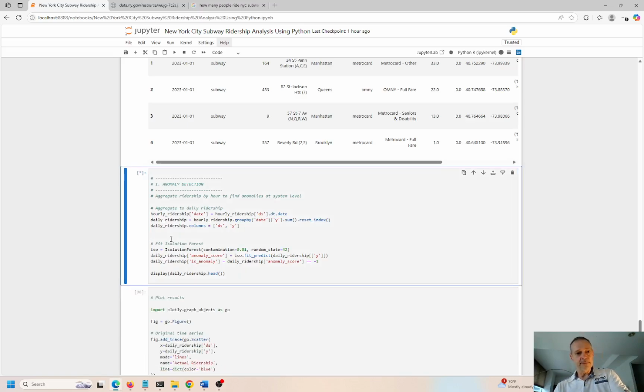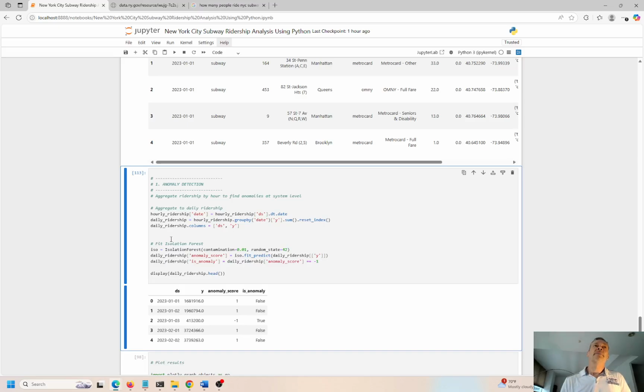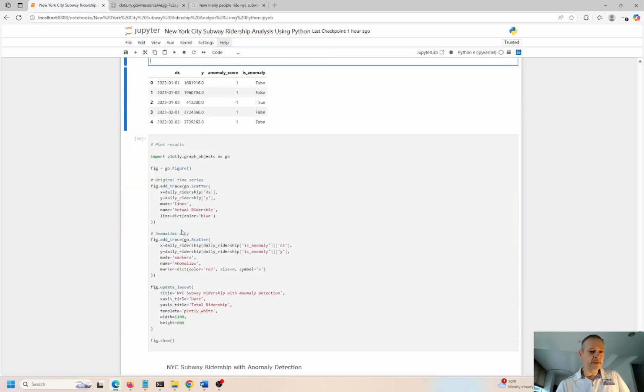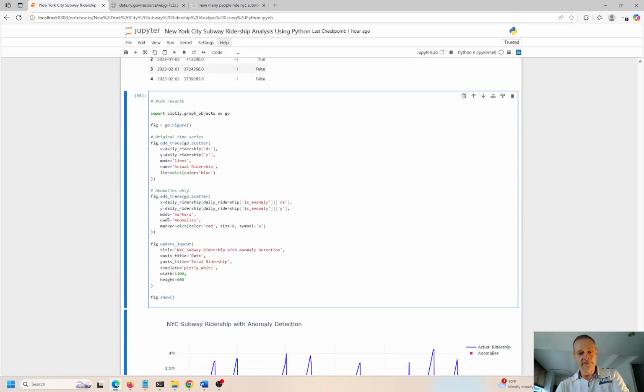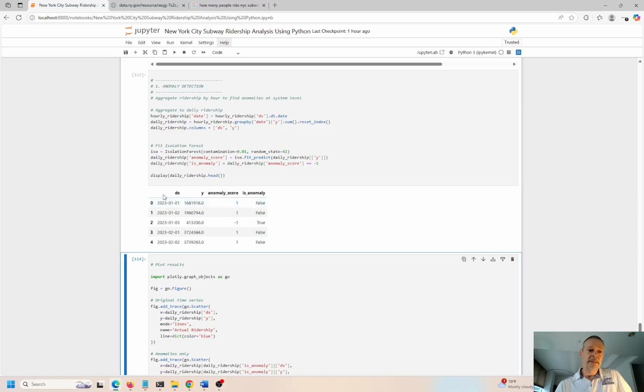So I thought, let me look at some type of anomaly detection to see if there's anything in the counts of the ridership that could be anomalous or different in different types of scenarios, right? So an anomaly is an outlier. I was just curious to see, are there some outlier events here? Is there something that throughout 2023 looked weird? Was there some type of event that was different from most of the other events? So that's what this anomaly detection does for us. It helps us look for things that are unique and unusual and just doesn't fit the pattern of the entire group. So I did the isolation forest.